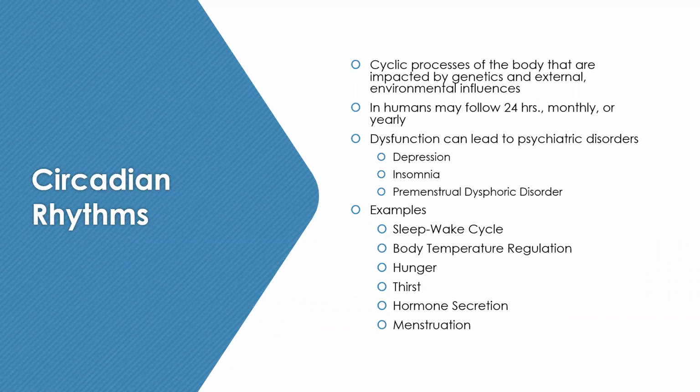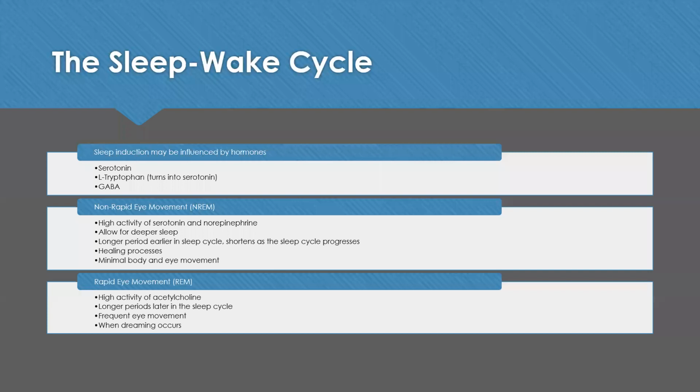Examples of circadian rhythms in humans include the sleep-wake cycle, body temperature regulation, hunger and thirst, hormone secretions, and menstruation. In particular, I want to talk about the sleep-wake cycle. So sleep induction is influenced by many hormones, including serotonin, L-tryptophan, which eventually converts into serotonin, and GABA. And the sleep-wake cycle includes periods of wakefulness and periods of sleep.